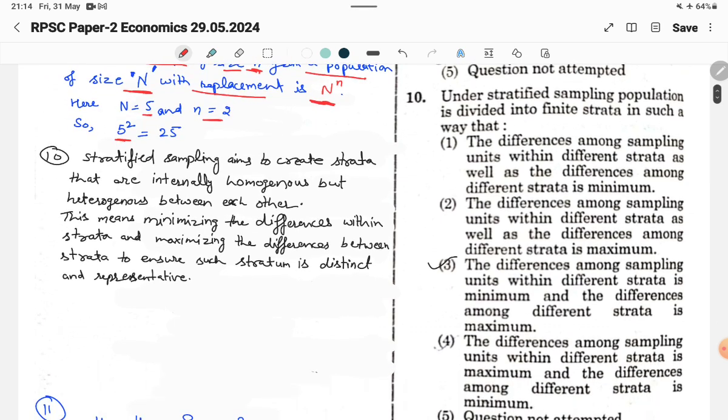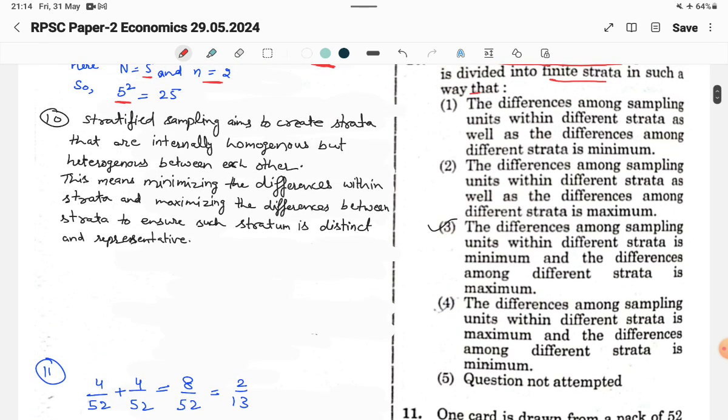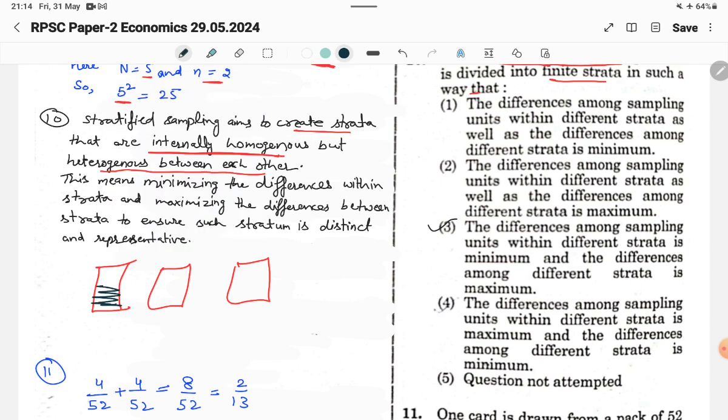Now question number 10. Under stratified sampling, the population is divided into finite strata in such a way that strata are internally homogeneous but heterogeneous between each other. It means, like, there are 3 groups.